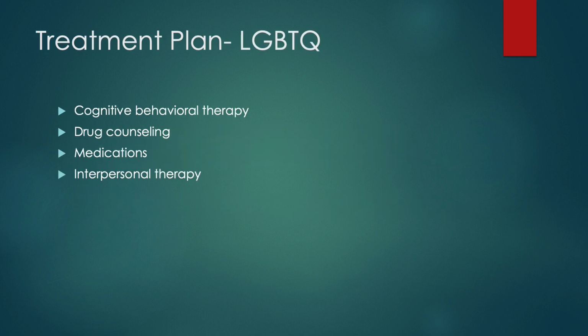Treatment plan for LGBTQ is cognitive behavioral therapy, drug counseling, medications, and interpersonal therapy. As we've seen in the last slides, cognitive behavioral therapy, interpersonal therapy, and behavioral therapy seems to be a common theme in treatment plans with all populations.